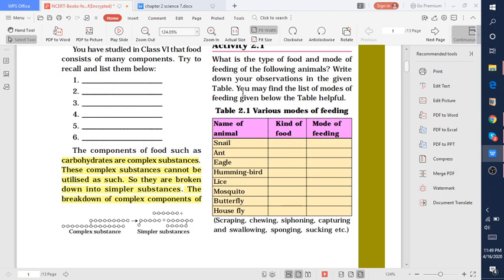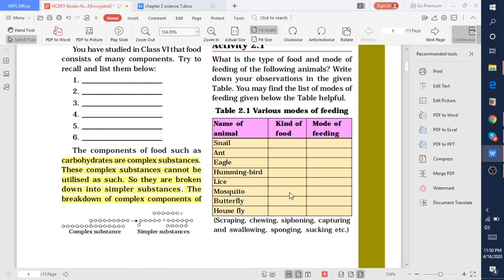So this is a table of activity 2.1, where you fill in the type of food and mode of feeding of the following animals. Here you have the names of the animals: snail, ant, eagle, hummingbird, lice, mosquito, butterfly, housefly.